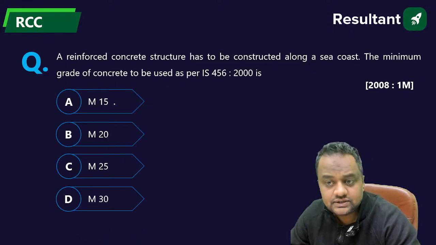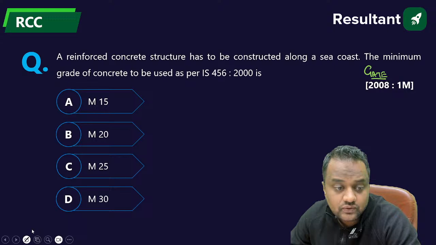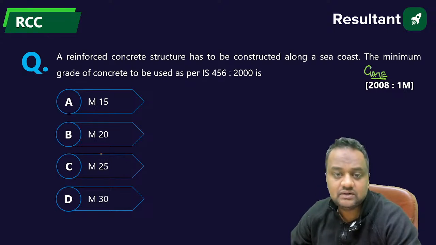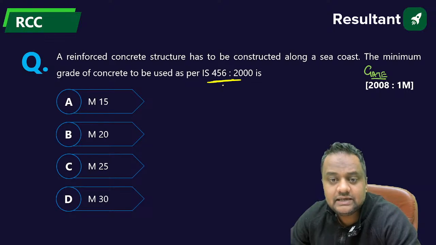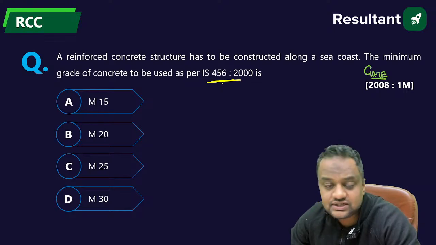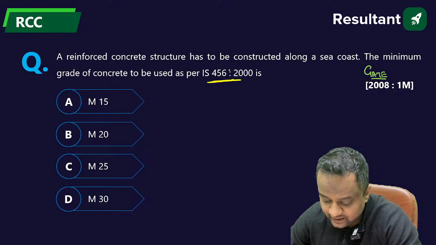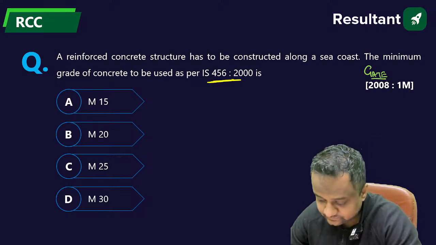This is question number 2. This has been asked in GATE 2008 for 1 mark. A reinforced concrete structure has to be constructed along a sea coast. What is the minimum grade of concrete as per IS 456:2000? Minimum grade of concrete for sea water. Tell me everyone. Come on.